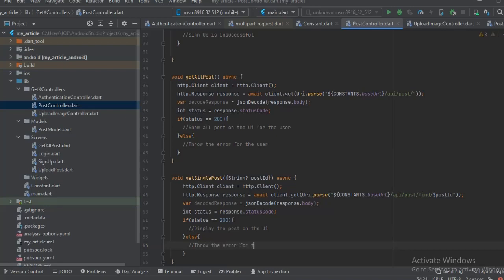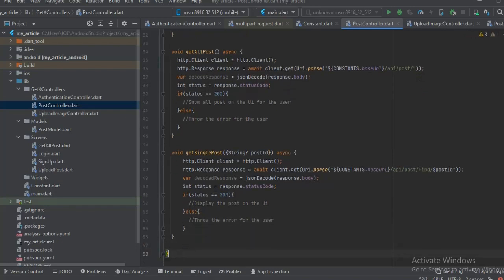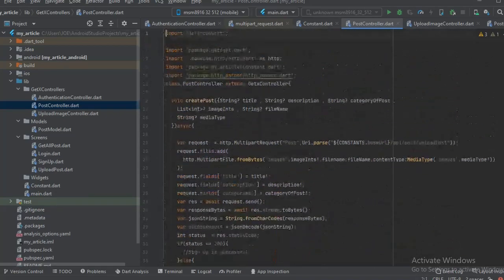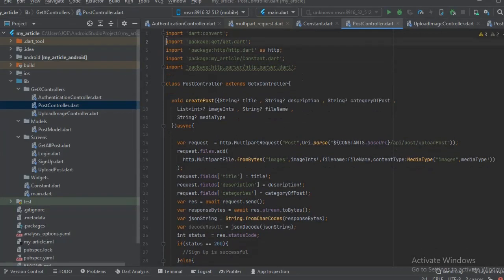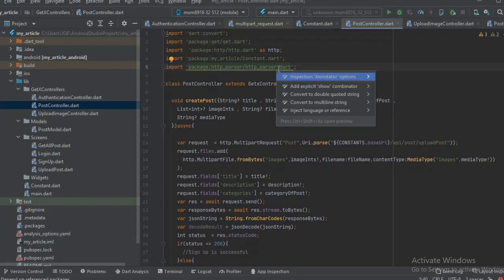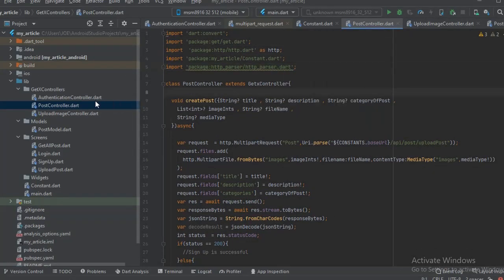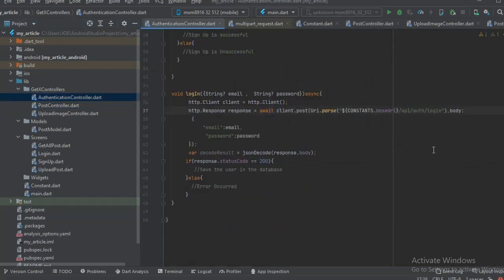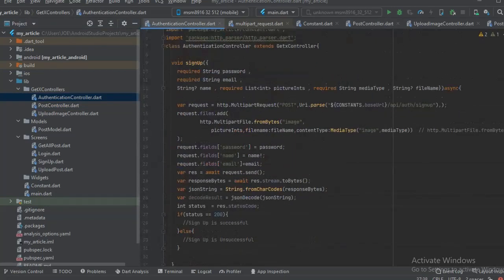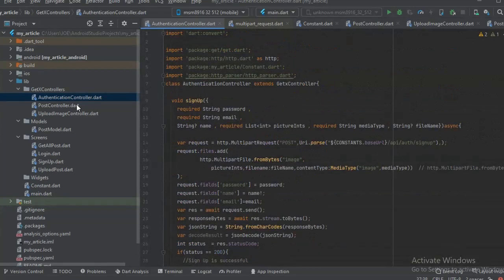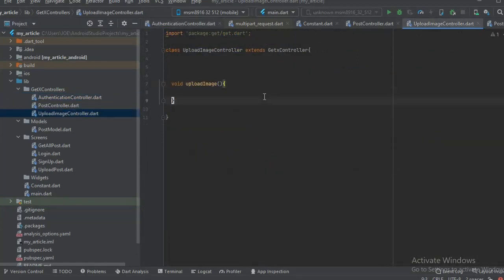Okay, so now we are done with getting a single post, getting all posts, and create post. So we're done with the post controller, and we're also done with the authentication controller. So the next thing to work on right now is the upload image controller, which is going to help us to upload the image. Okay, so stay tuned for this now.